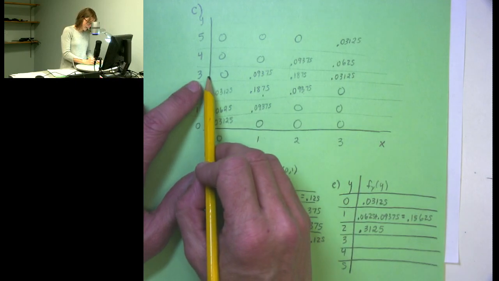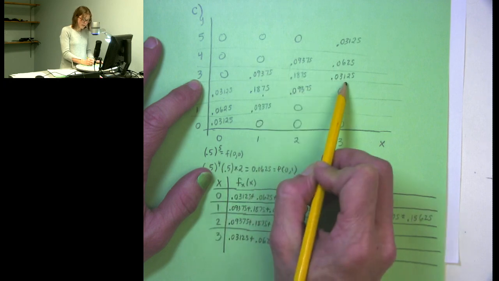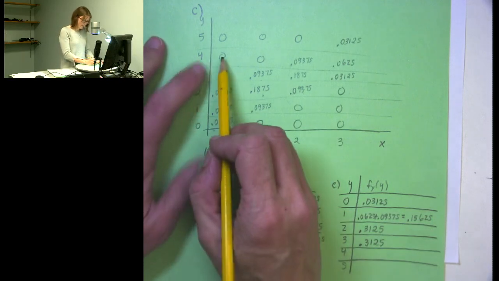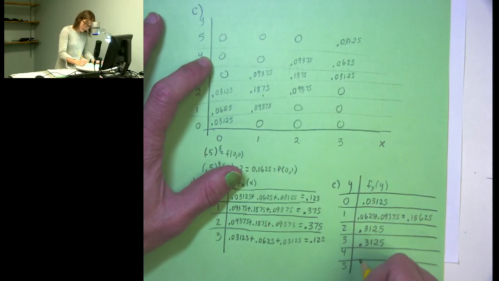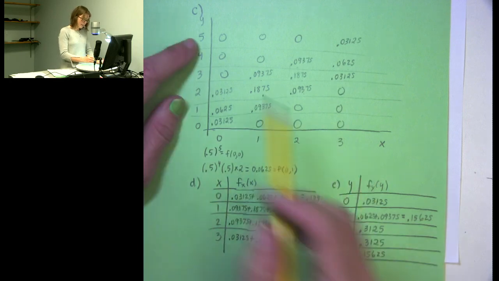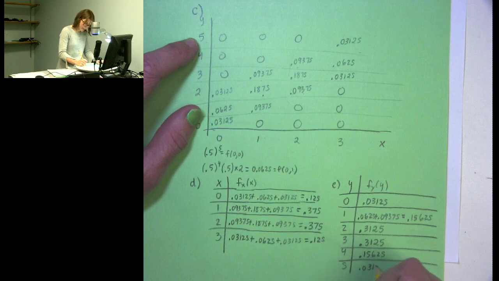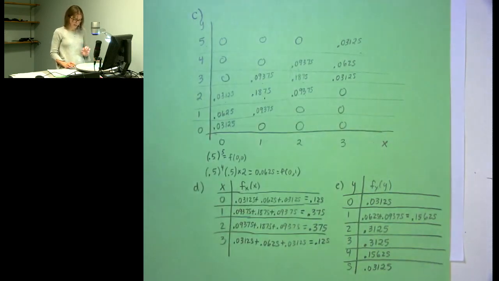The probability that y equals 3, I'm going to be summing 0.09375 plus 0.1875 plus 0.03125, which again is going to give me 0.3125. The probability that y equals 4 is 0.09375 plus 0.0625, which gives me 0.15625. And finally, the probability that y equals 5 is just this 0.03125. And again, these probabilities have to sum to 1, and they do. So there's my marginal of y, my marginal of x.